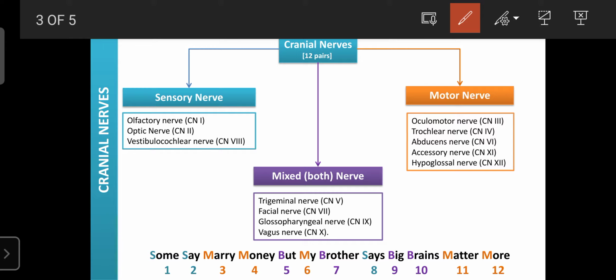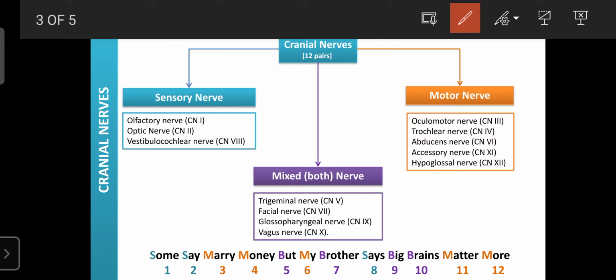So due to that reason, the glossopharyngeal nerve is known as a sensory as well as motor nerve, or mixed nerve. Then the vagus nerve is especially involved in regulating the diameter of blood vessels as well as heart rate, and also GIT motility or GIT organ functions, including secretions. That's why it is both a sensory as well as a motor nerve.